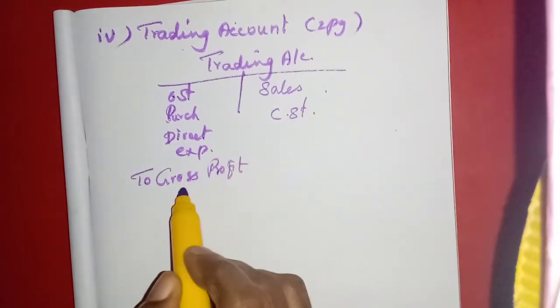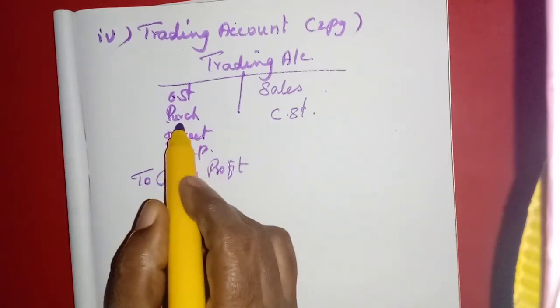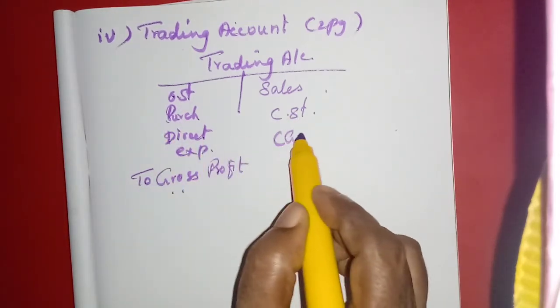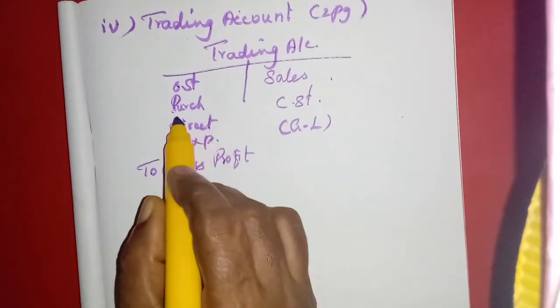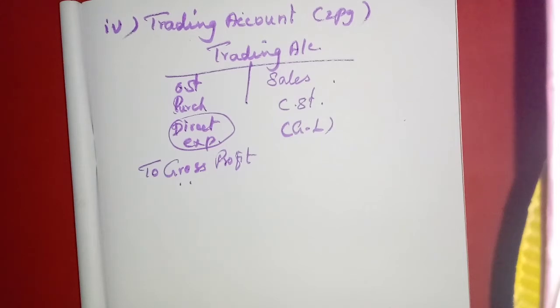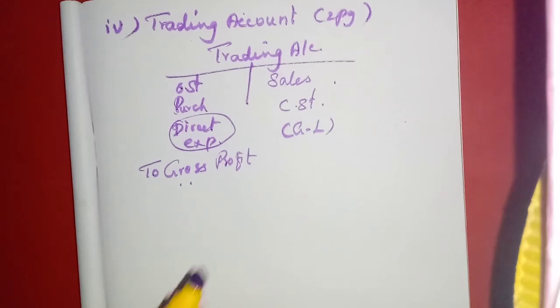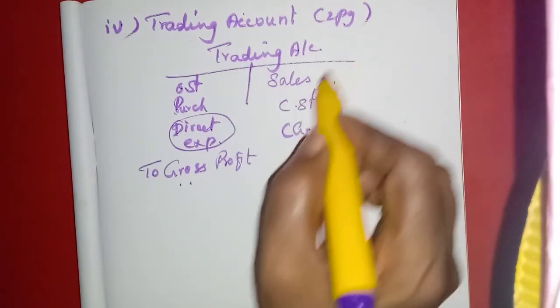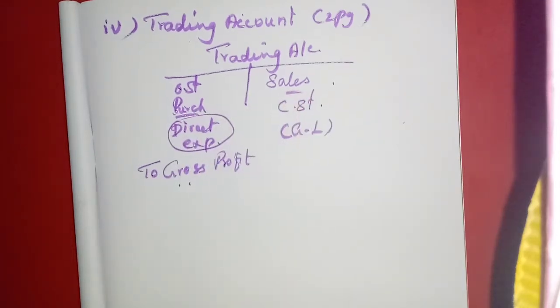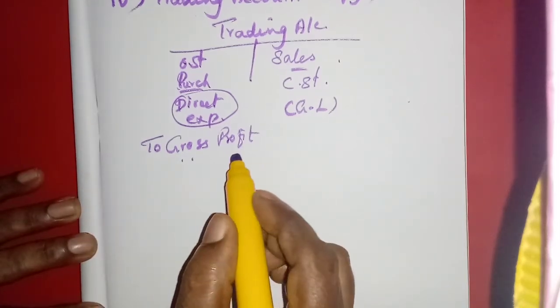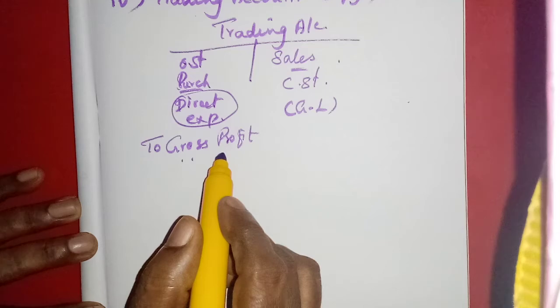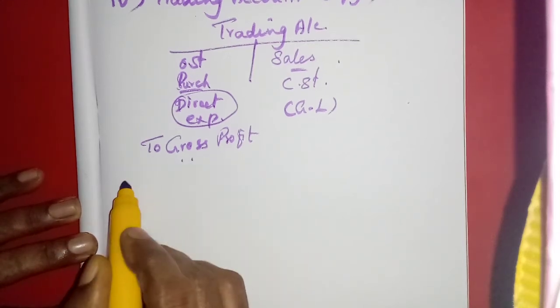If the sales are more, we will get gross profit. If the purchases are more and sales less, we will get gross loss. So from the trading account we will calculate the gross profit. We will use the direct expenses with the purchases and sales. The difference between sales and purchases gives us the gross profit. Trading itself means what? Purchasing and selling. That's why purchases and sales. The difference between the purchases and the sales is called the gross profit. So the account that we prepare is called the trading account.